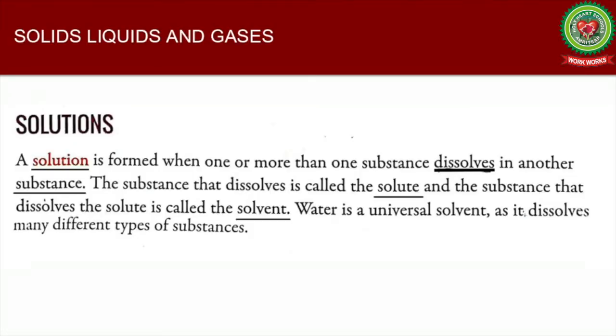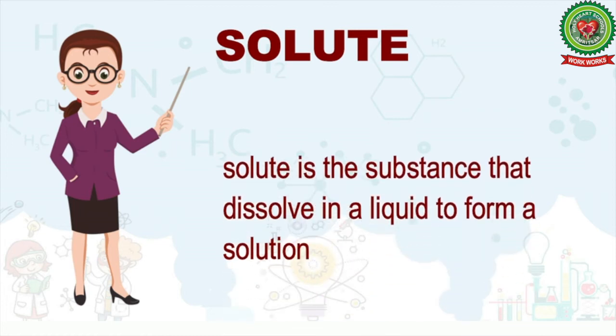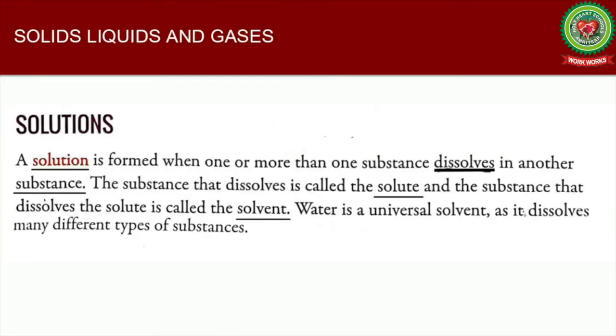Now students, a solution is formed when one or more than one substance dissolves in another substance. The substance that dissolves is called the solute. So what is solute? Solute is the substance that dissolves in a liquid to form a solution. For example, sugar, salt, glucose are solute, which when dissolves in water form solutions. Students, solute is the minor part of solution, that is, it is in less amount.